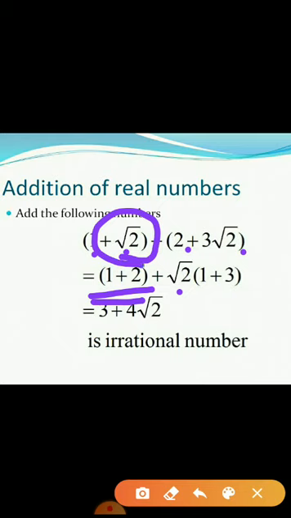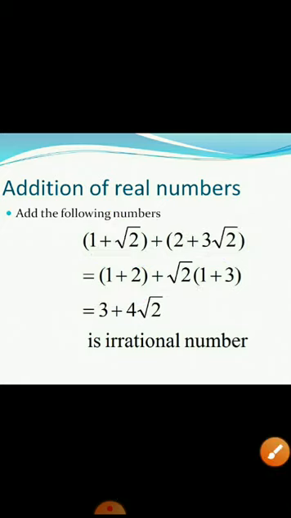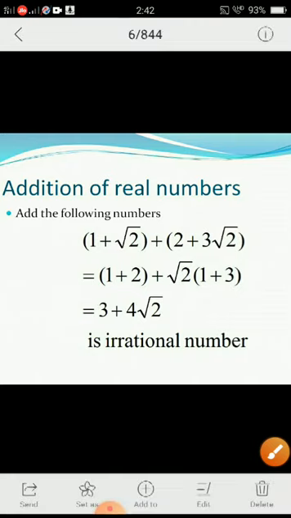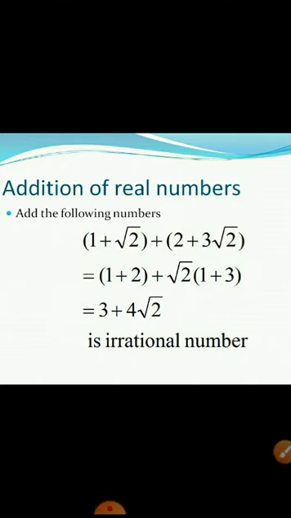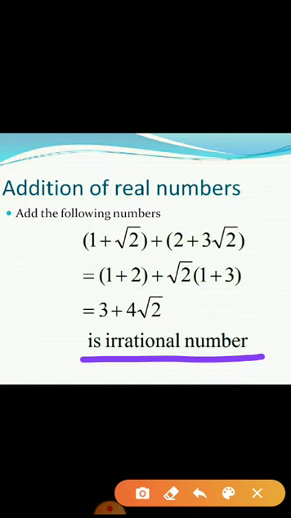You should write along with the sign. Now here plus 1, so it is 1, here plus 3. So I'll get 1 plus 2 as 3. Root 2 into 3 plus 1 is 4. So what is the answer? 3 plus 4 root 2. And it is what? It is an irrational number.